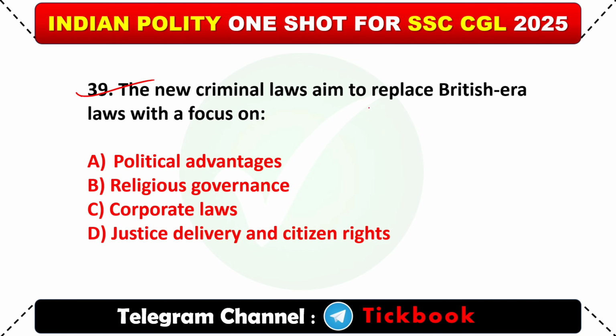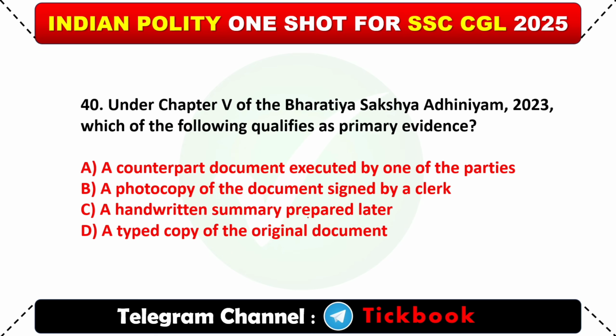39. The new criminal law aims to replace British era law with a focus on? Option number D, justice, delivery and citizen rights. 40. Under Chapter 5 of the Bharatiya Sakshya Adhiniyam 2023, which of the following qualifies as primary evidence? Option number A, counterpart document executed by one of the parties.